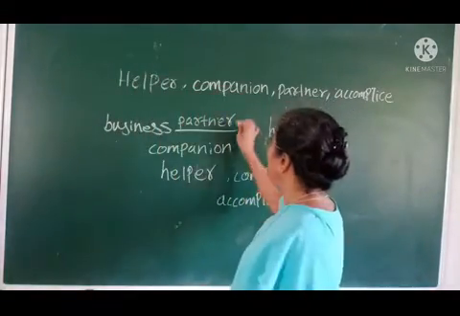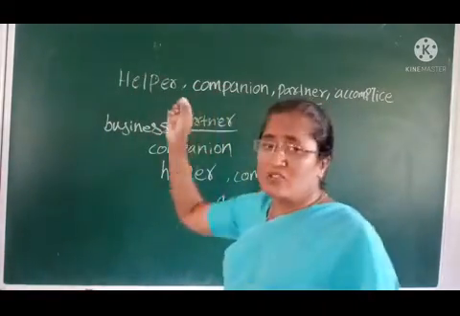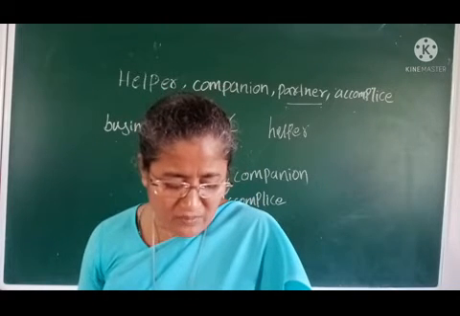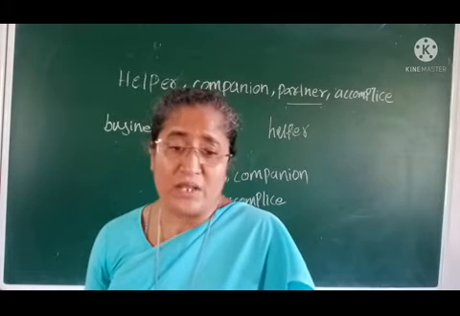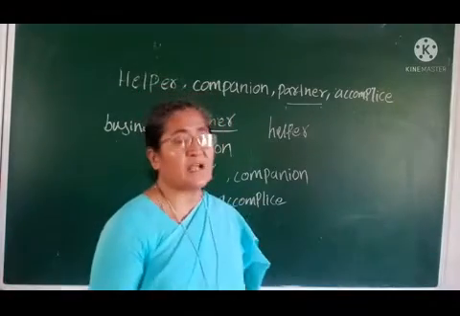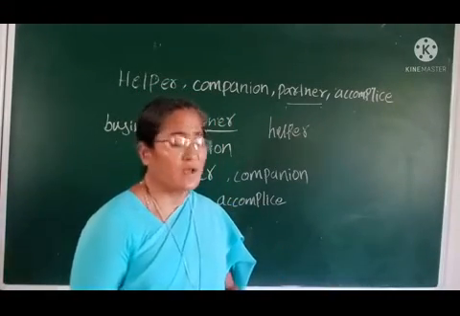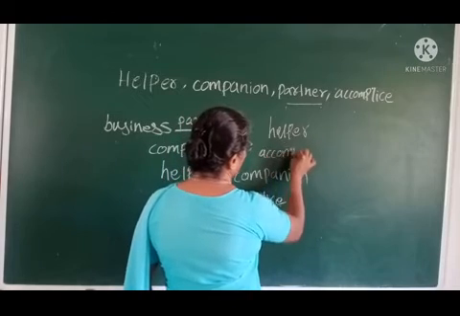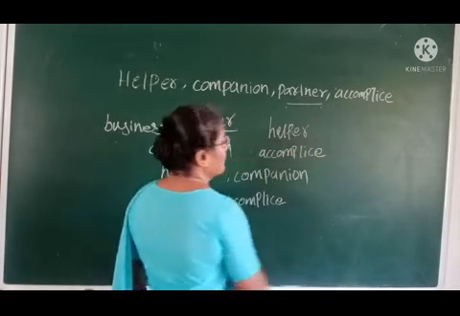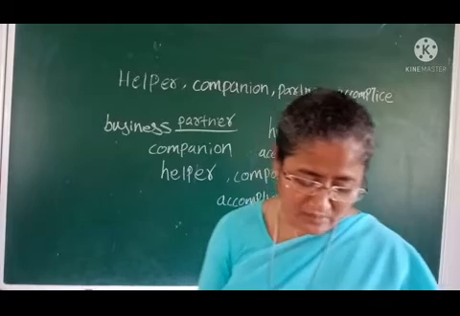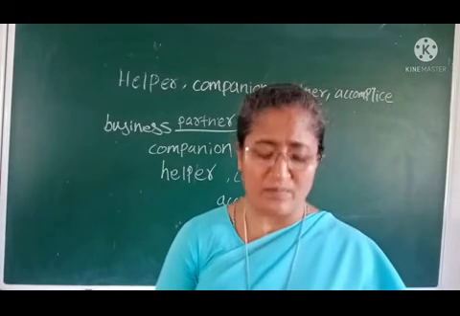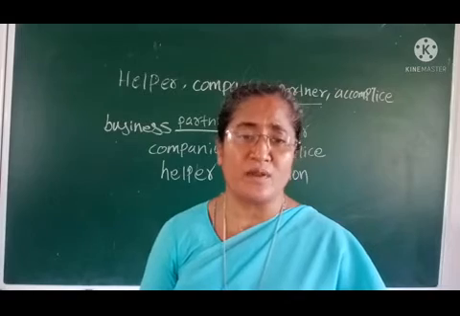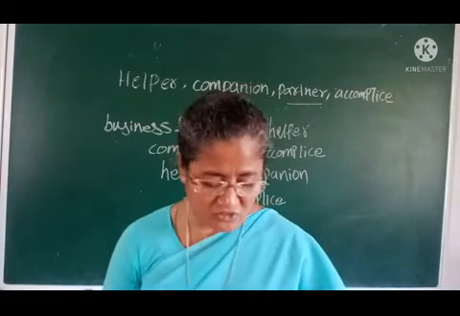They are my partner for these games. Next, his dash in his criminal activities. His accomplice. For his criminal activity, he also was accompanying him, one of the persons who accompanied him in all his criminal activities.